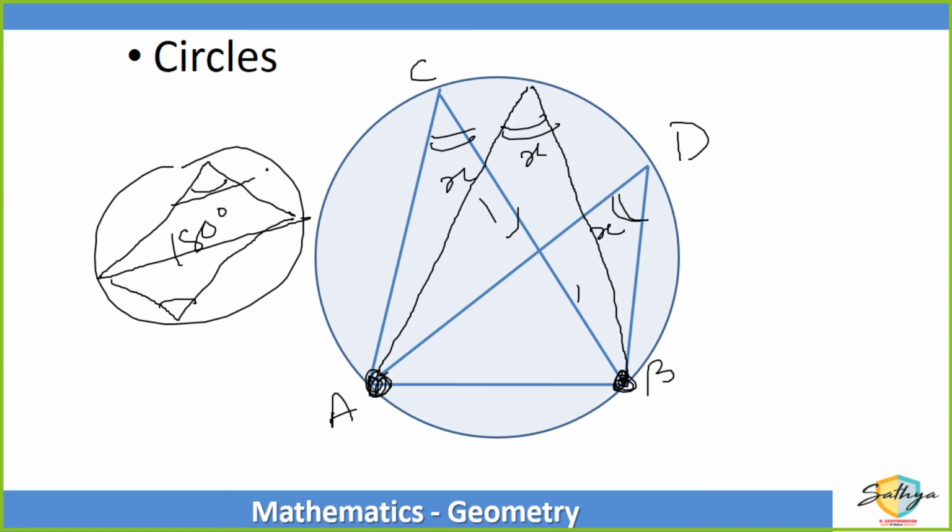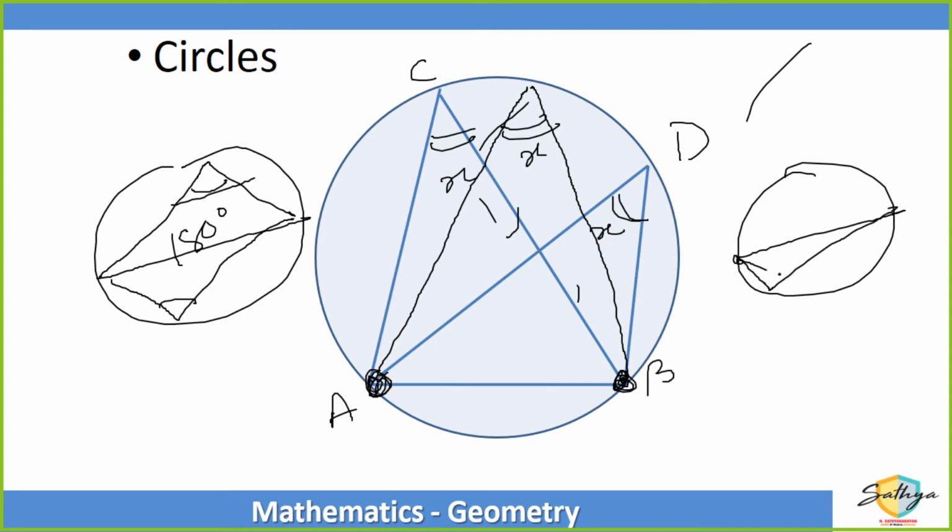If the base is the same, the angle is the same. That's it. If I draw a triangle in a circle, from these two points this angle will be same as this angle, as this angle, as this angle. Angles on the same side will be the same. All the angles have to be on the same side of the line, the chord.